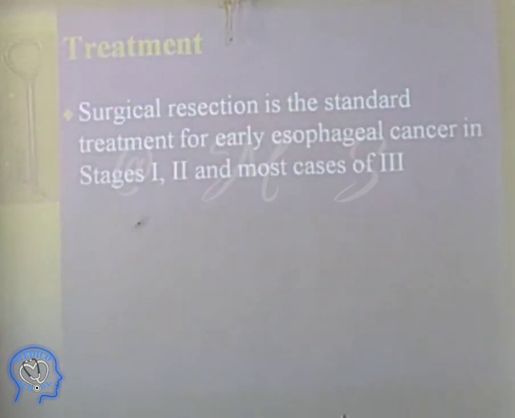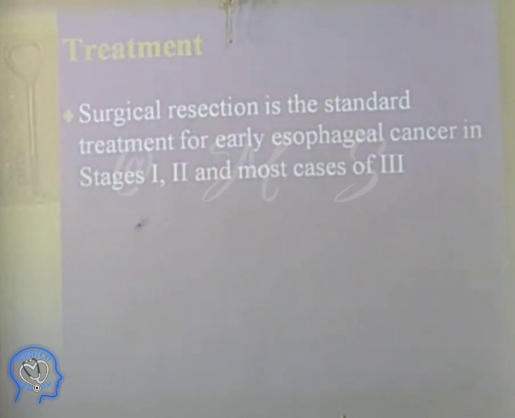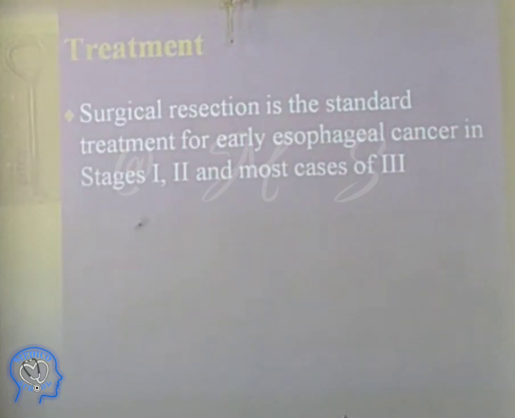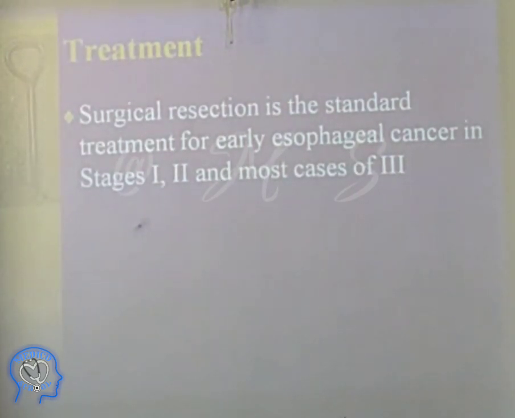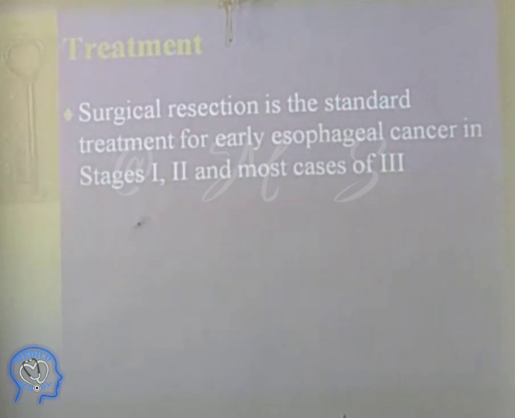Surgery is the standard treatment for early esophageal cancer, stage 1, 2, and most of 3 also. Now this depends on whether you have no metastasis anywhere around. Then you can operate. If it is at the carina and adherent to the trachea, that is very difficult. You cannot separate it from the trachea.